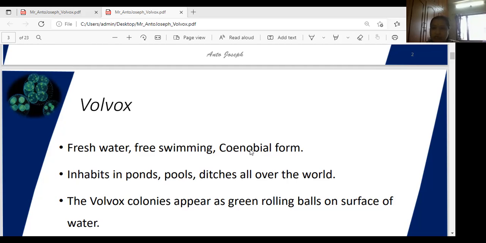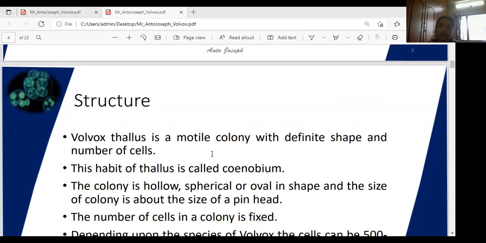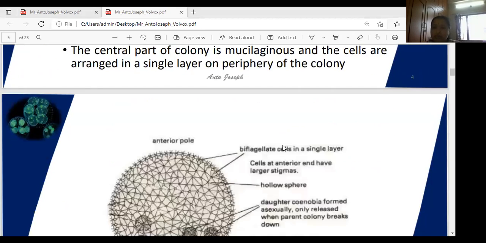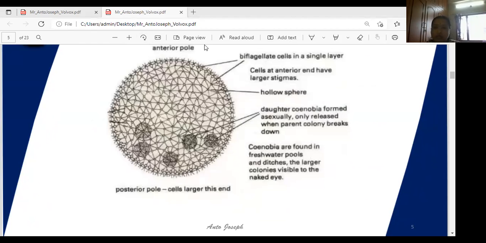Cenobium colony is present, colonial form and cenobium. You know what is cenobium, what is colonial form? A multicellular flagellated thallus is present. You can observe this Volvox where the fresh water is there, in ponds, lakes, like this. And each and every cell is just like Chlamydomonas type, 2 flagella are present. See here, this is the colony or cenobium. Polarity is present. Polarity meaning, what is the meaning of polarity? Anterior and posterior side both are present. That's why polarity is present.